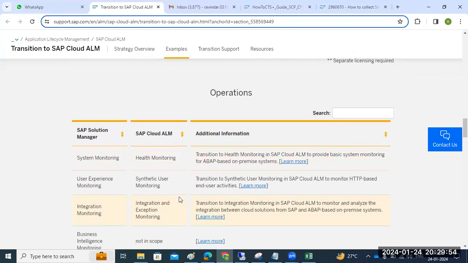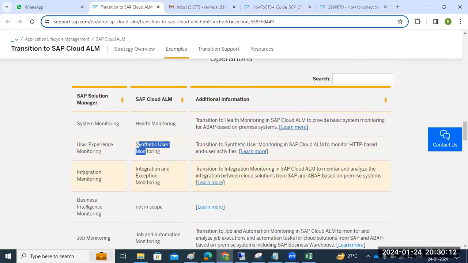Coming to the operations side, for system monitoring in Solution Manager, they have replaced it with health monitoring, which is a tab here. Then user experience monitoring is called synthetic user monitoring in Cloud ALM. We also have integration and exception monitoring.